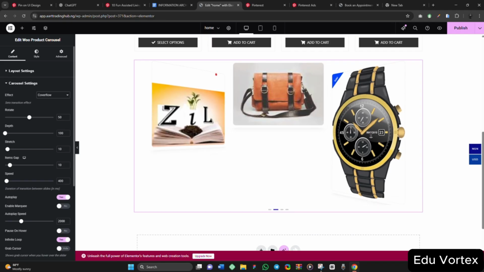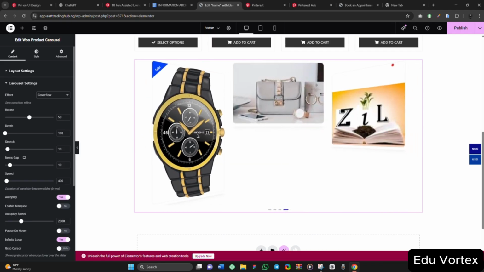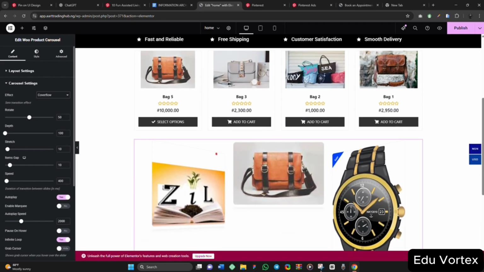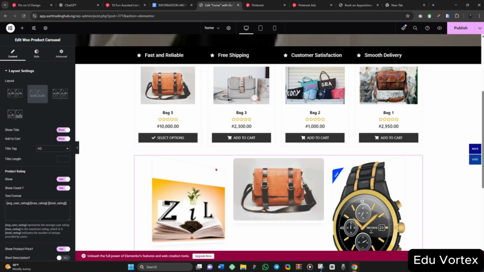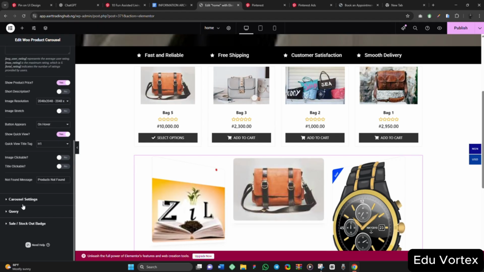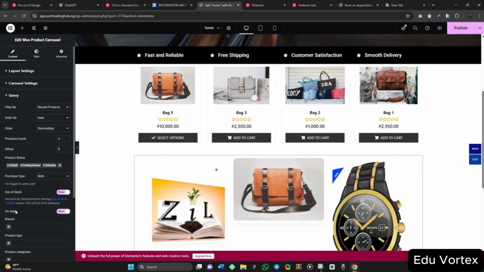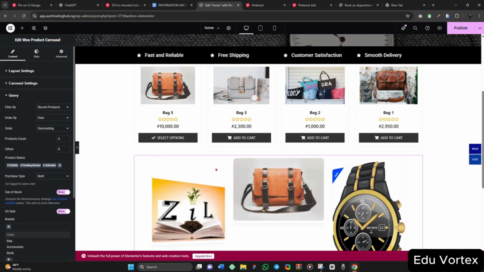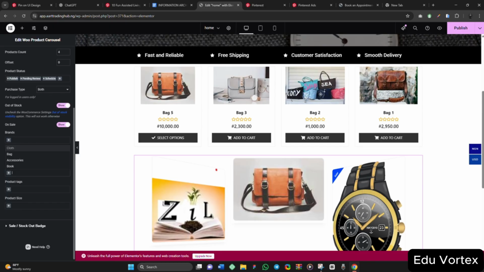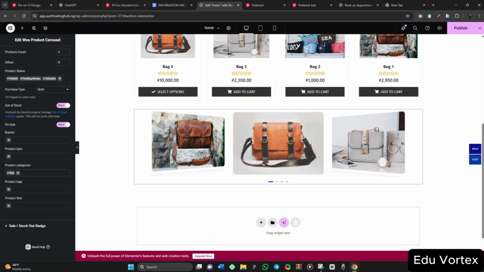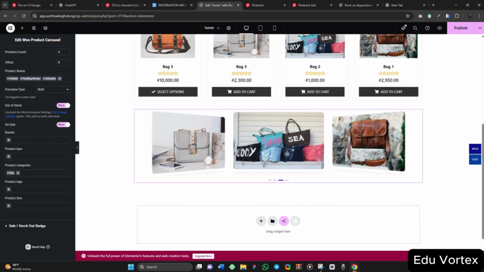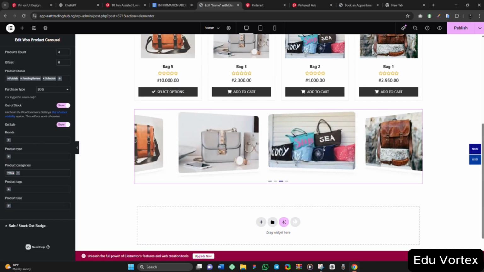You see how it is showing. The movement is so dope. So I'll come here. Let me just change the products, the query. Let's work on the query first. So the query here, I want to call in the product category, I want it to be only bag. You see what I'm saying? This is very clean and neat.